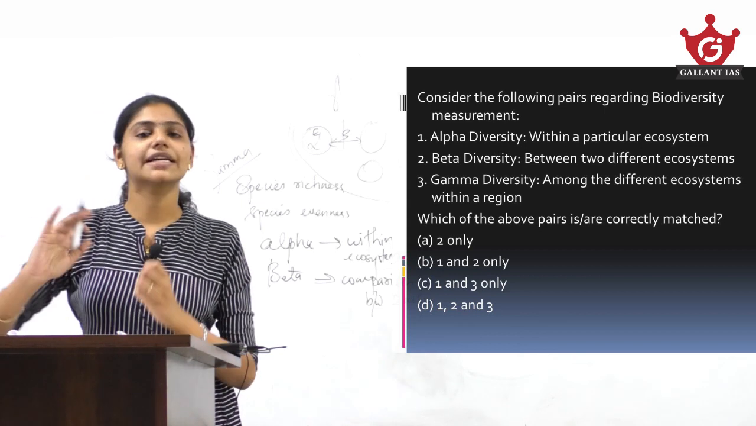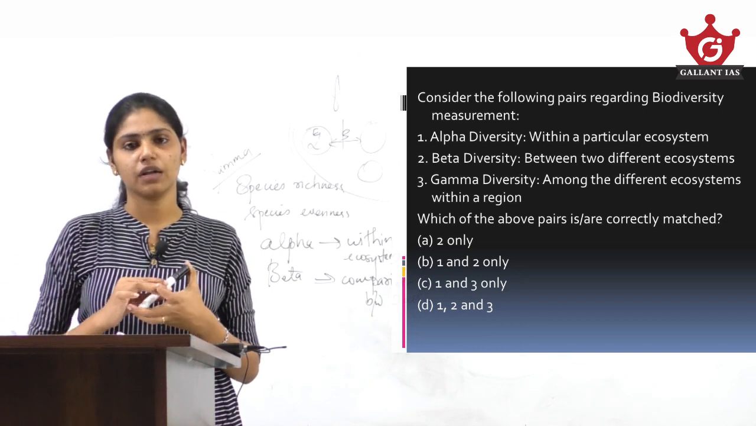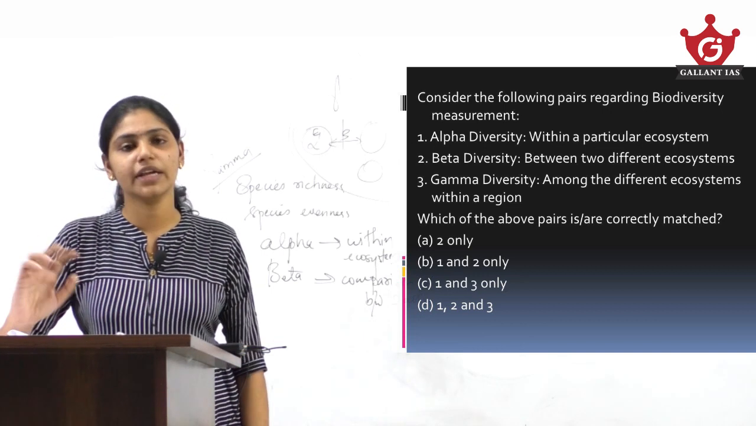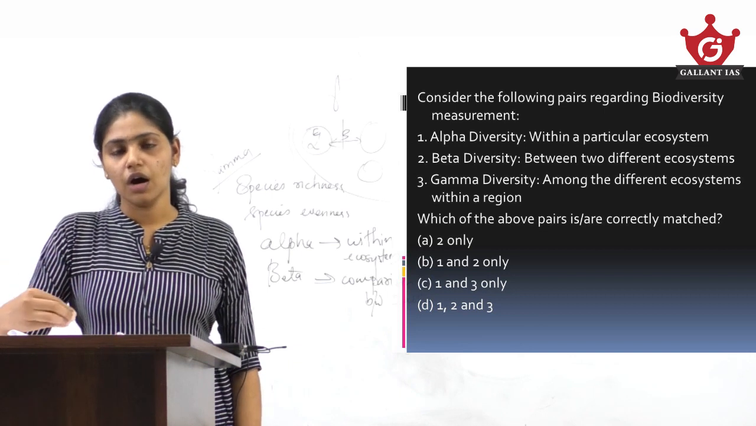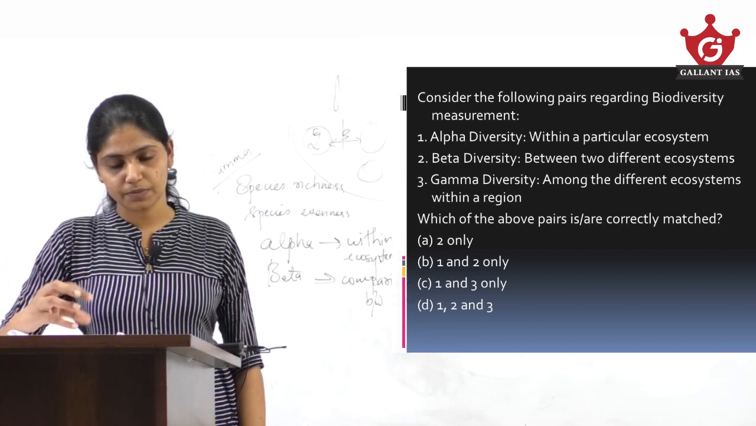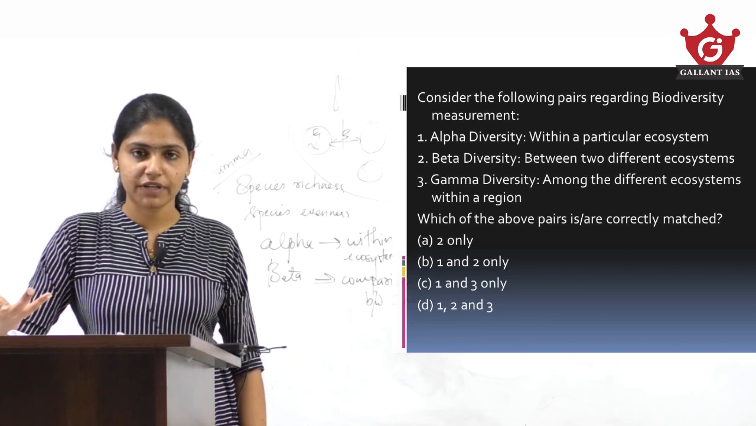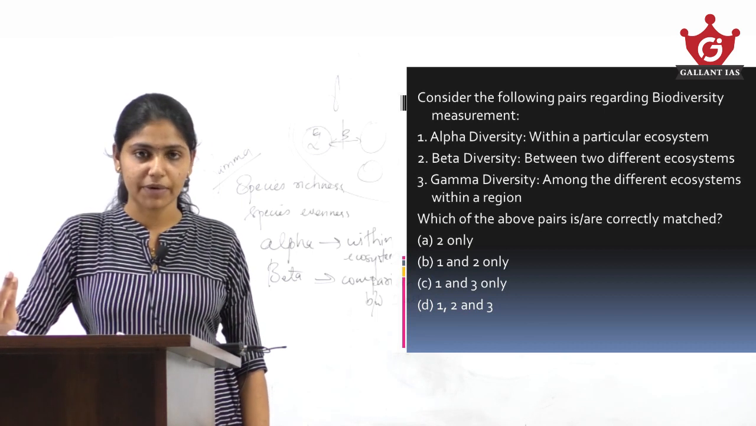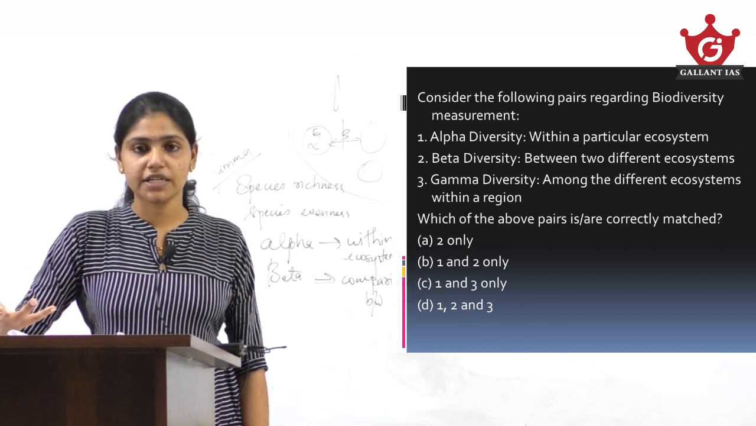So this is basically a concept related question. Here you need the conceptual clarity to know what is alpha diversity, what is beta diversity, what is gamma diversity, which are very basic concepts related to the biodiversity topic.